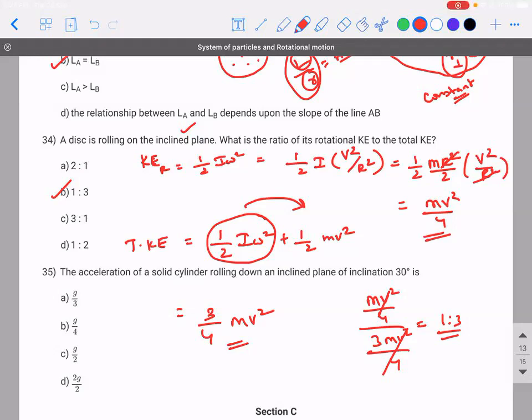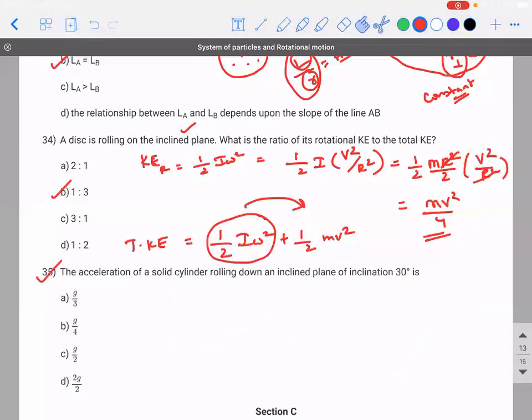Next, 35th question. The acceleration of a solid cylinder rolling down an inclined plane of inclination 30 degrees is how much? Yesterday I derived the formula, right? So look at the acceleration formula. A is equal to g sine theta divided by 1 plus k square upon r square.